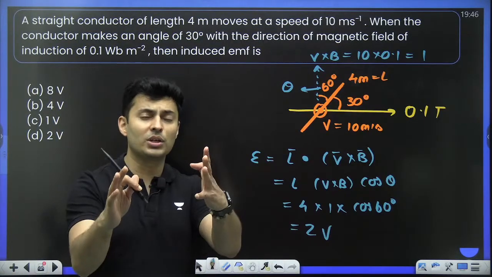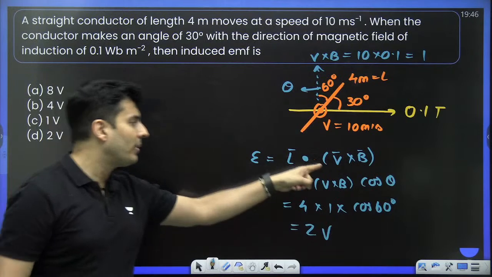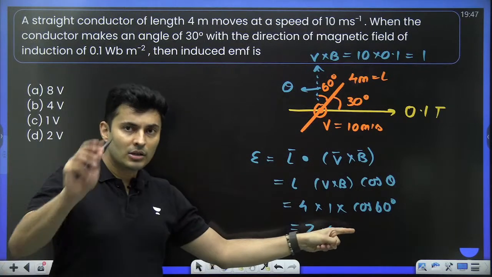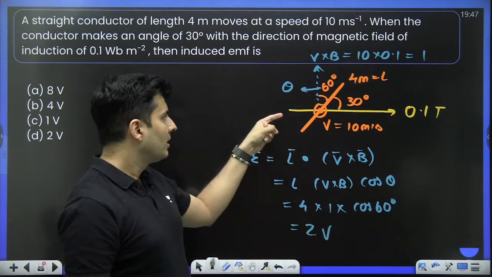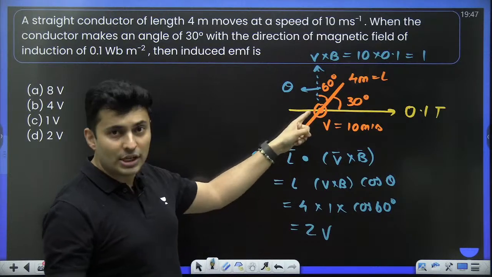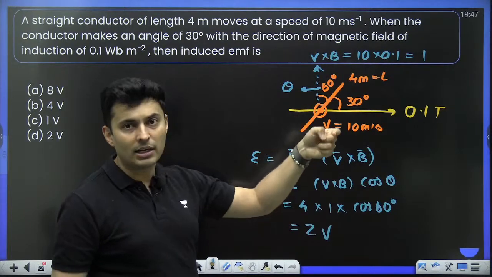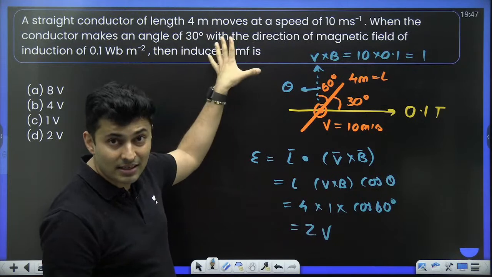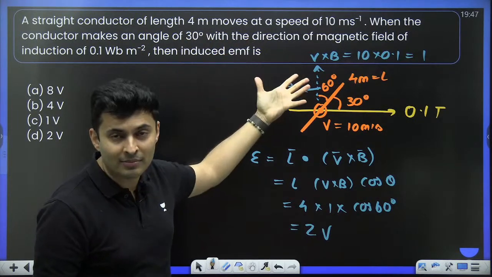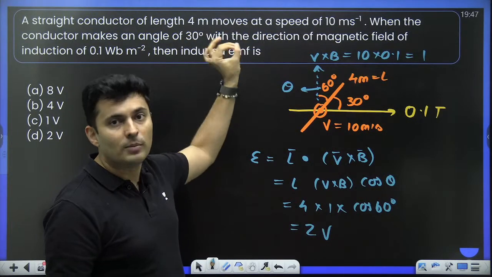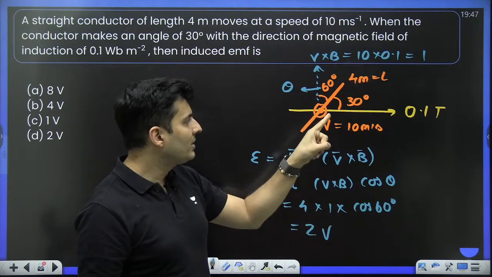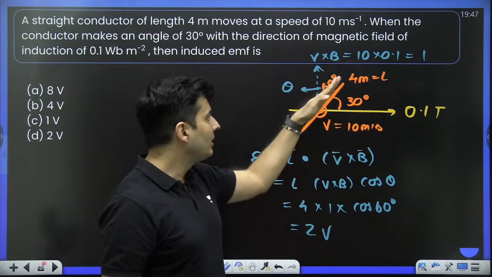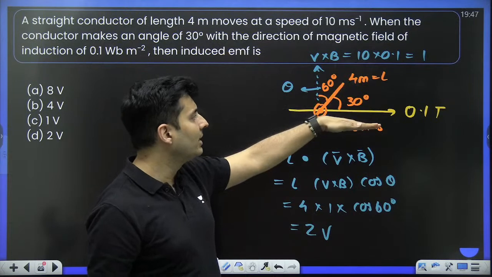This is a very good question. People who do not know how to apply this formula will fail. So I'll just revise what we just did. Here actually it should have been given that the velocity is perpendicular to the magnetic field. That part was missing in the problem. I assumed it. So that is a missing part. It should be given in the problem. Okay, so velocity was perpendicular to the field and the length was given to be making 30 degrees.